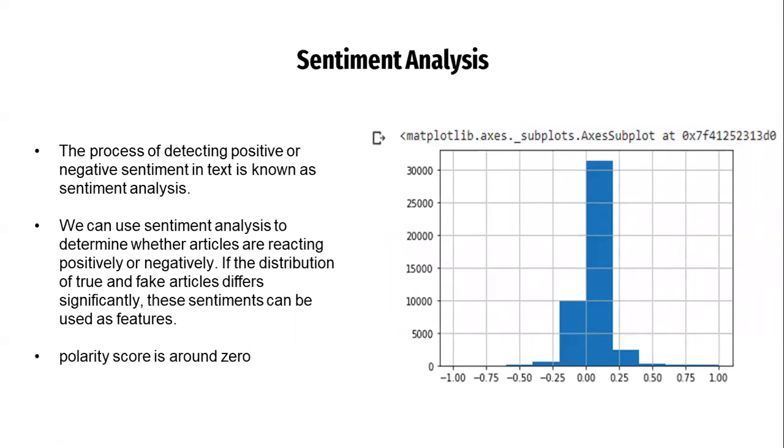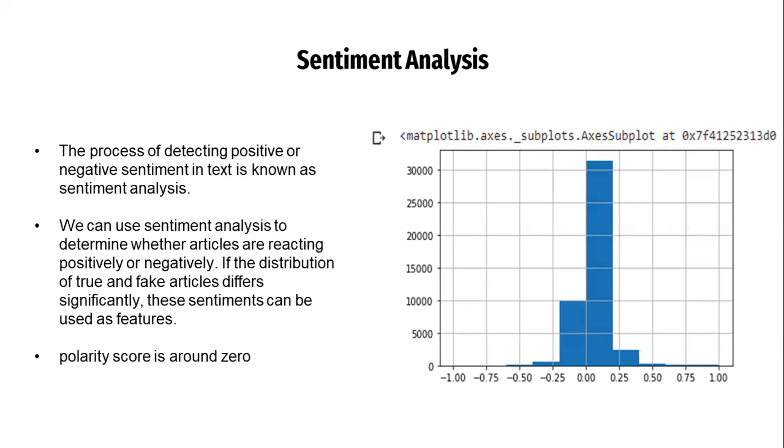I have performed some sentiment analysis to see if articles are reacting in an optimistic or a negative way. If there is some significant difference between the true and fake articles, then these sentiments can be used as features. From this graph, we can see that due to the length of the articles, most of them have a polarity score around zero, which suggests that they are neutral.